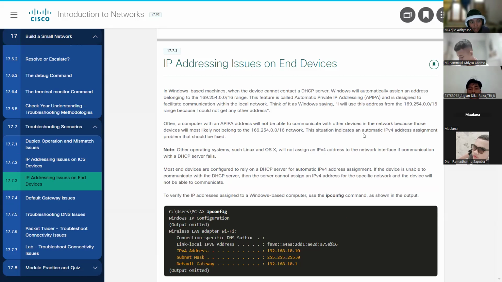Often a computer with an APIPA address will not be able to communicate with other devices in the network because those devices will most likely not belong to the same IP network.